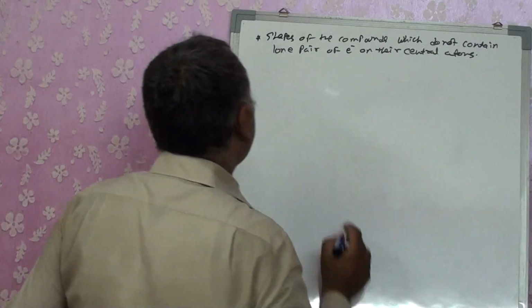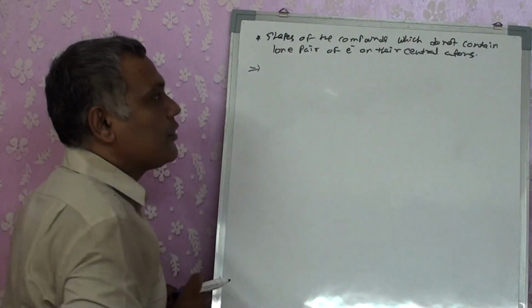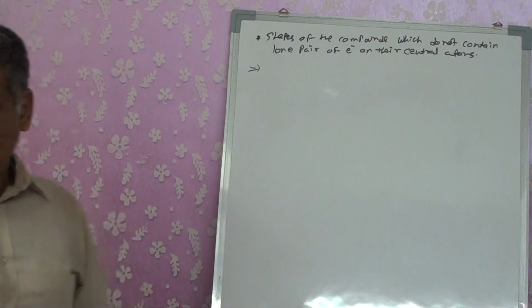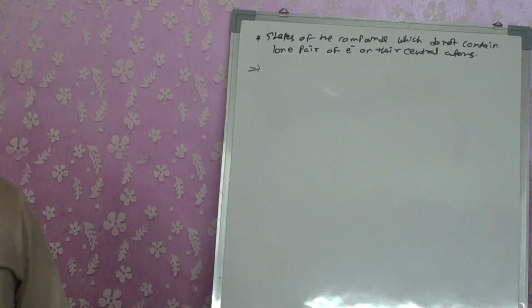First of all, we'll take an example of a compound which does not have a lone pair of electrons on the central atom, right?